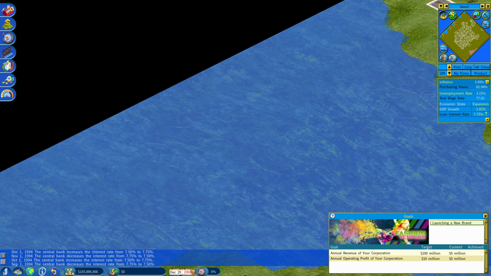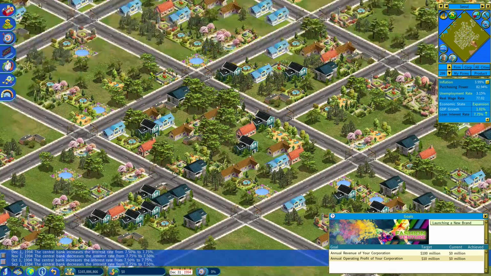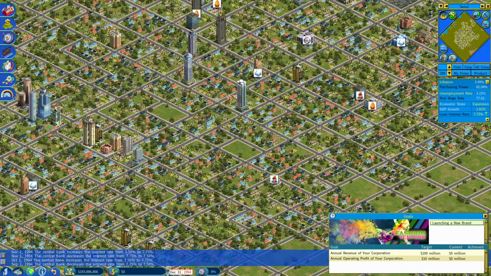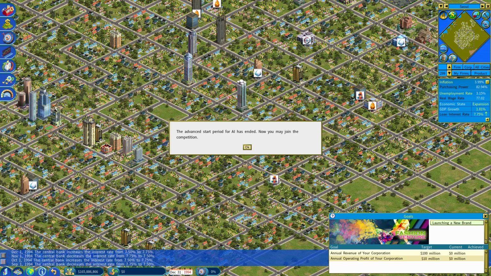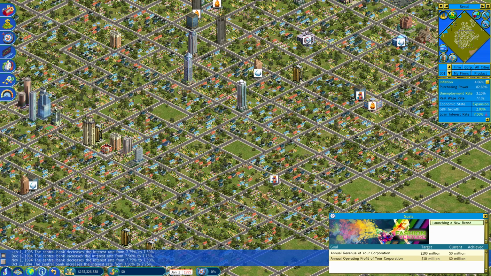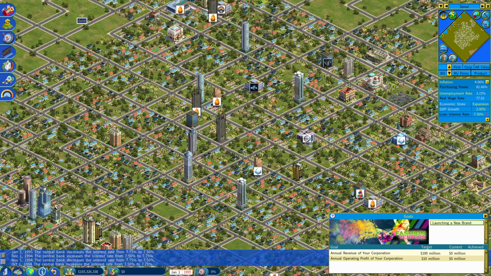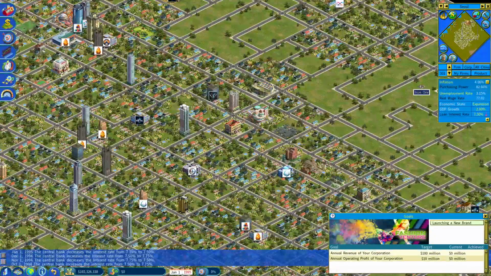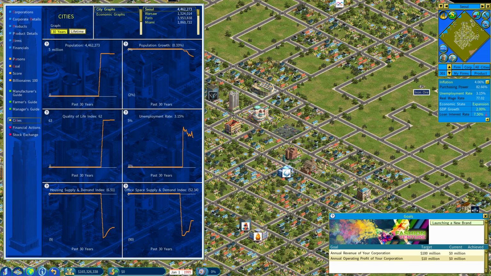Okay, so let's just get to the point where we can actually do something. We're at New Year's Eve, 1994, glorious days, and it'll let us go soon. The central bank decreases the interest rate. All right, so we're underway. I'm going to go ahead and pause it. As you can see, there's a whole bunch of stores, with logos of different companies owning different businesses around the city. We also, of course, have 4 different cities, varying a lot in size, Seoul being the biggest here, then Paris.